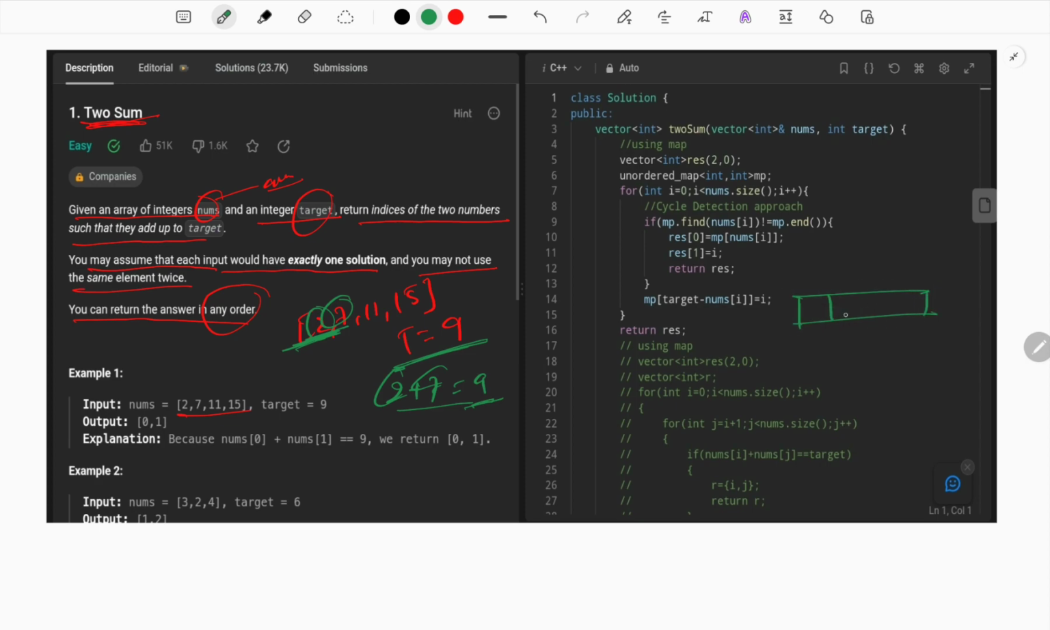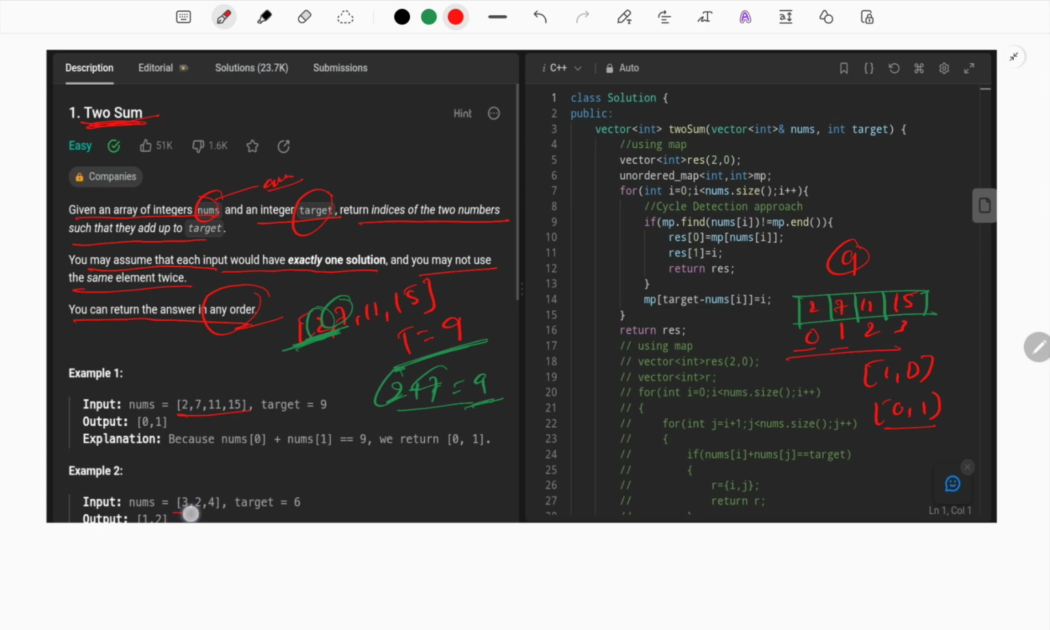Now in an array, we can arrange the elements in index form, because in an array we place the elements with indices. So 2 is here, 7 is here, 11 is here, and 15 is here. These are indices 0, 1, 2 and 3. The summation of 2 and 7 is 9, so the indices are 0 and 1. The answer could be 0, 1, or we can write 1, 0. The order can be anything, it doesn't matter. So now we are able to get the answer: the summation of 2 and 7 is 9.